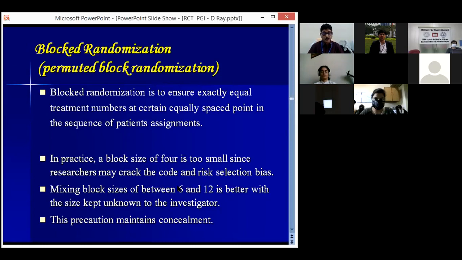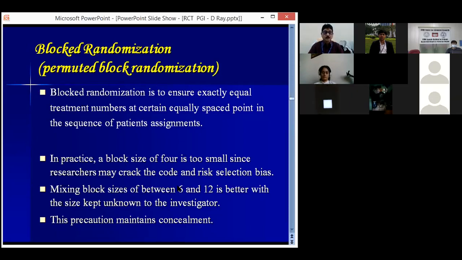So if I take a block of 4, then at the end of each block there will be 2 participants in one group and 2 participants in the other group. But in practice, a block size of 4 is too small, and the researcher may crack it. Suppose the researcher knows the block size is 4. Once he gets 2 in the intervention group, naturally he can anticipate the next 2 participants will fall in the control group.